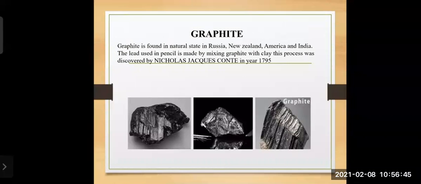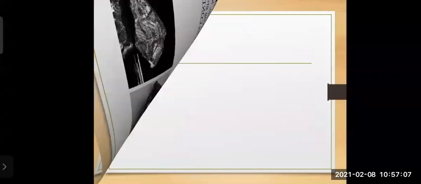So graphite is found in natural state in Russia, New Zealand, America, and India. The lead which we use in our pencils for writing purpose is made by mixing graphite and clay. And this process was discovered by Sir Nicholas Jacques Conte in the year 1795. See how shiny graphite is. It is blackish in color, shiny as well, plus slippery also. We'll see about its smoothness.